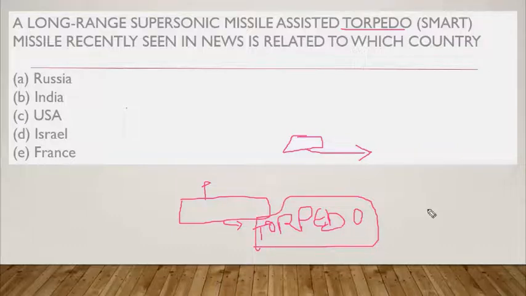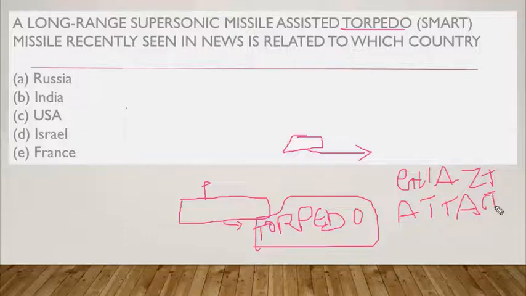So if you want to know more about this, you can watch Ghazi Attack. This is a film which was based on the India-Pakistan submarine attack. So if you are free, then you can watch this movie, Ghazi Attack. It is available on Amazon and all. There they have clearly shown what a torpedo is and all.